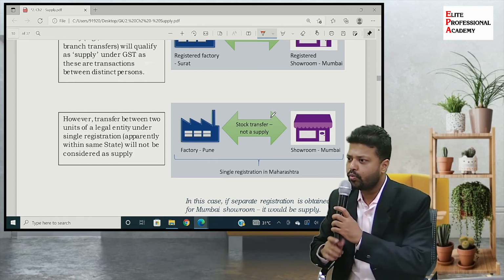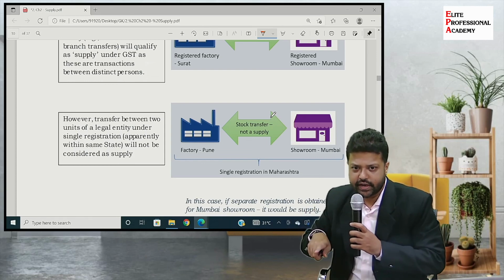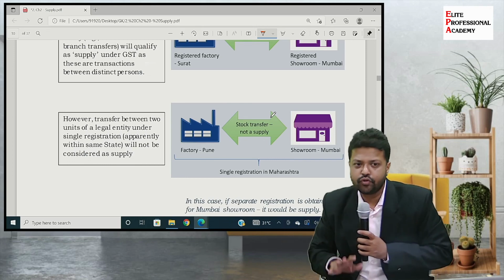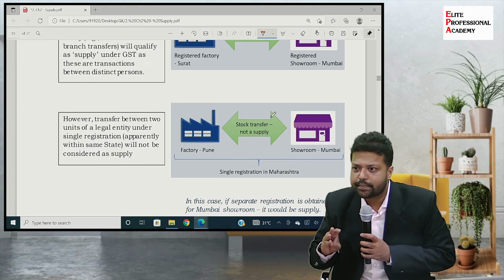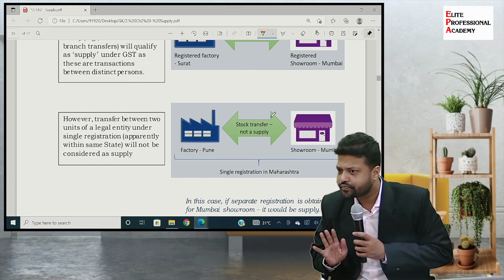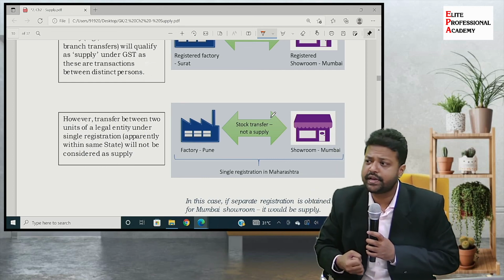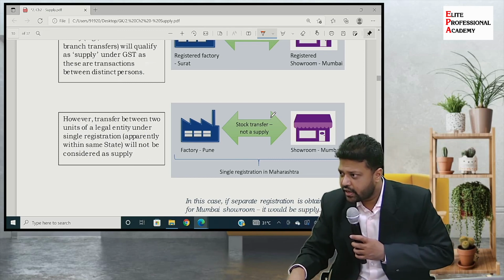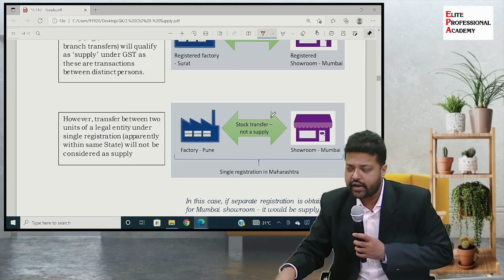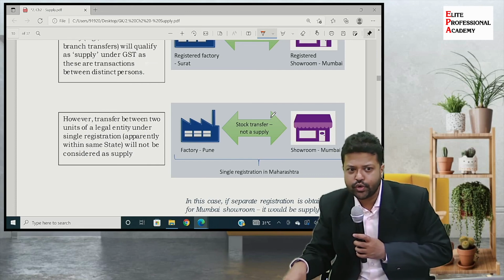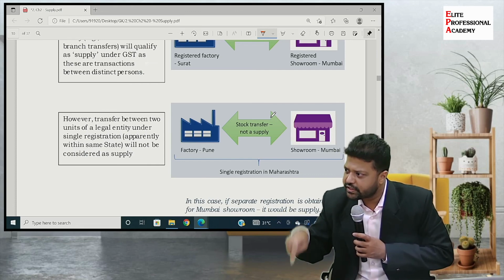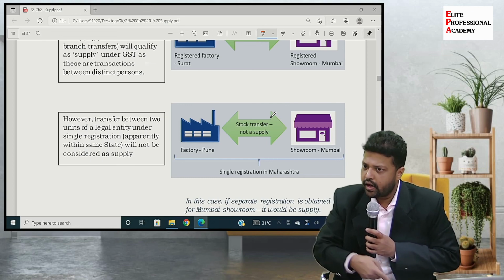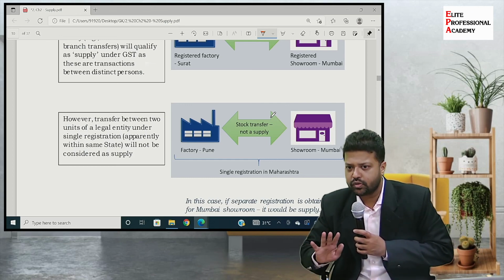Don't worry, tomorrow we will repeat all the 4 examples again. Okay, if we have doubts, we will discuss those doubts also. But have you primarily understood what are related persons and what are distinct persons? Why do we need the meaning of distinct persons and related persons? Because we need to know that if there is a transaction without consideration between two persons, if those are distinct persons, then we will consider it as supply. If they are not distinct persons, then it is not necessary.